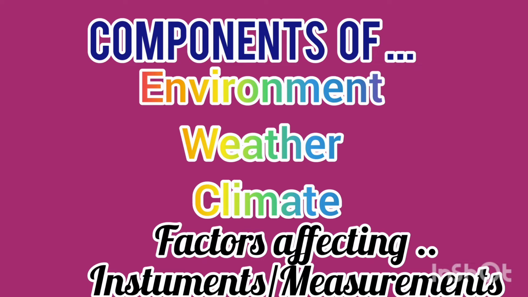Now extending with this, we can discuss the concepts of components of environment. Components of environment are basically divided into two topics, that is biotic and abiotic. What is biotic? The living components of ecosystems are called biotic factors, whereas the non-living components of an ecosystem are called abiotic factors. Now you can take it as a difference. I am spelling it again, just concentrate. Difference between biotic and abiotic. The living components of ecosystem are called biotic factors, whereas the non-living components of an ecosystem are called abiotic factors.